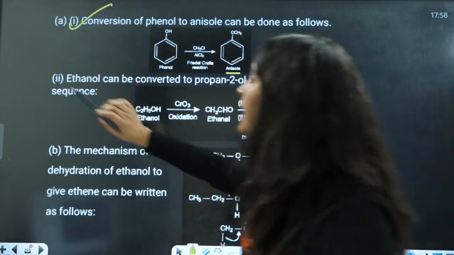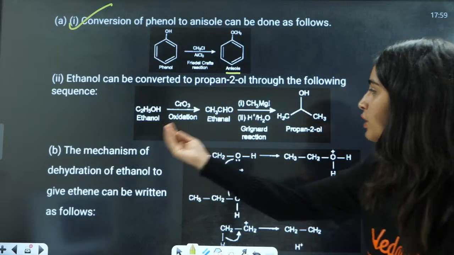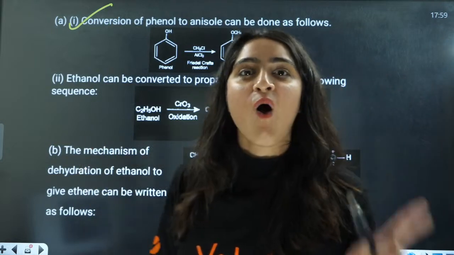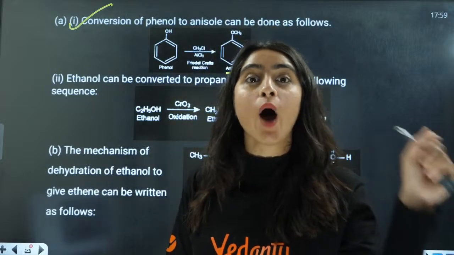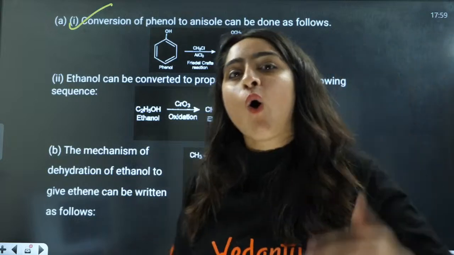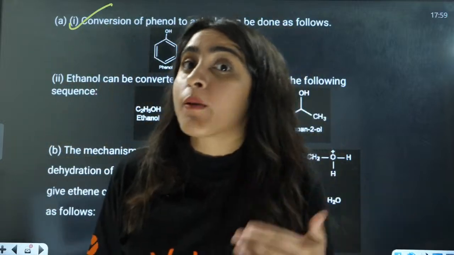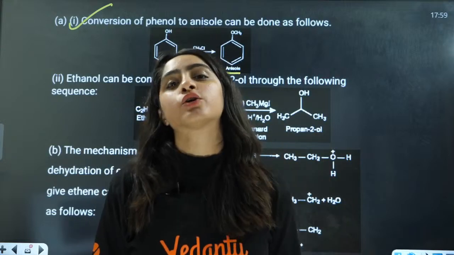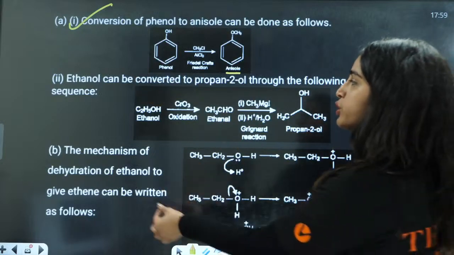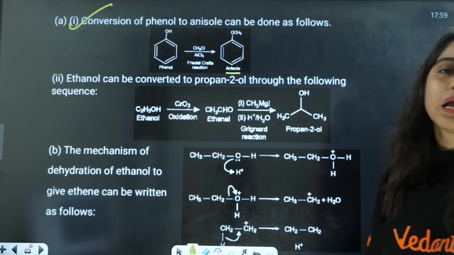Now next thing is ethanol can be converted to propan-2-ol through the following. You have ethanol. You have to convert this into propan-2-ol. We have also done this conversion in organic chemistry, the top 30 conversions. What will you do? If you want to add some carbon, just react this with Grignard reagent. And when we talk about Grignard reagent, we need a carbonyl group there. But now this is alcohol. Then convert this into carbonyl group. I am going to oxidize this with a mild oxidizing agent and convert it into aldehyde.